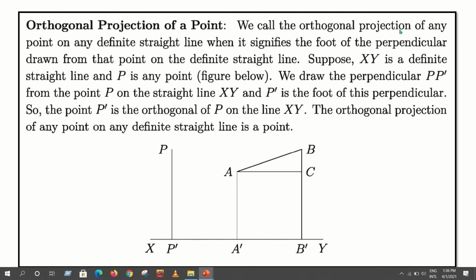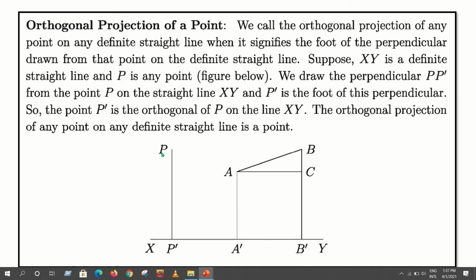We call the orthogonal projection of any point on any definite straight line when it signifies the foot of the perpendicular drawn from that point on the definite straight line. Follow the figure. Here XY is a definite straight line and P is any point.